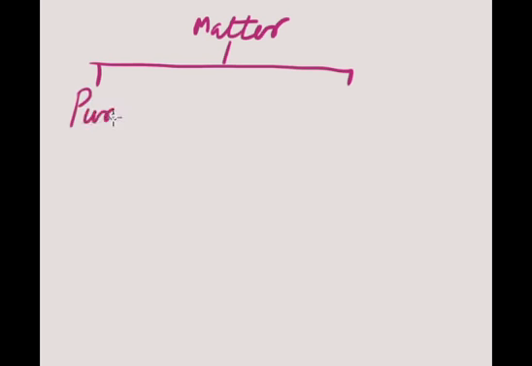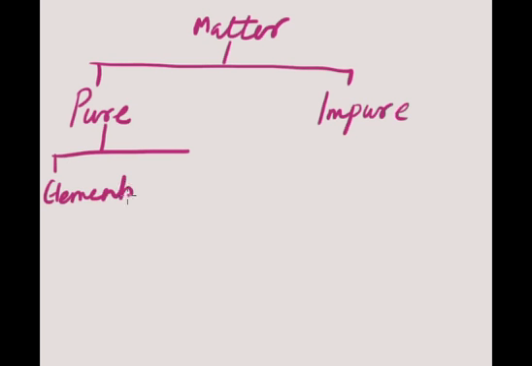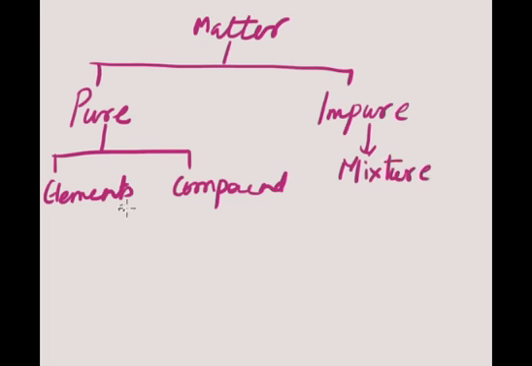Pure substances are elements and compounds. Impure is mixture. Now, what is pure and impure?